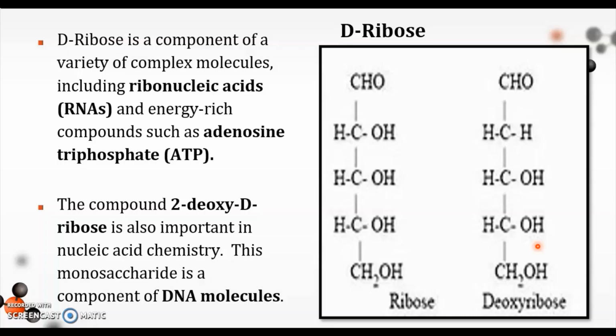So going back, as we have mentioned a while ago, D-ribose is also an important compound in DNA, which is the 2-deoxy-D-ribose. This is an important part of nucleic acid chemistry.